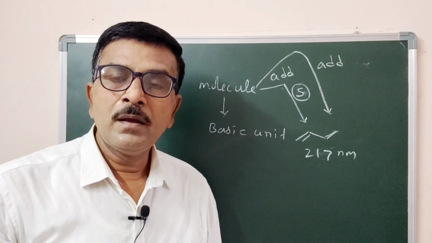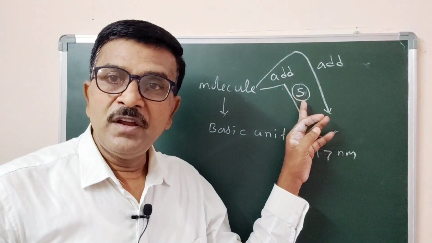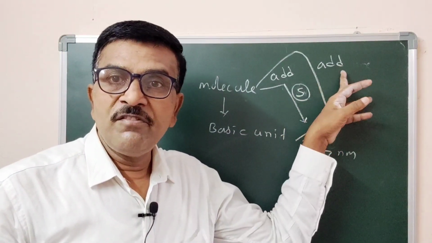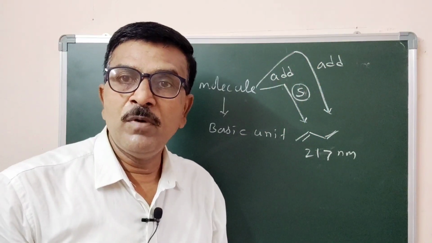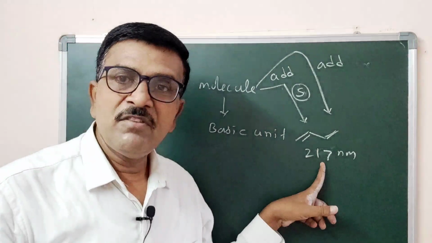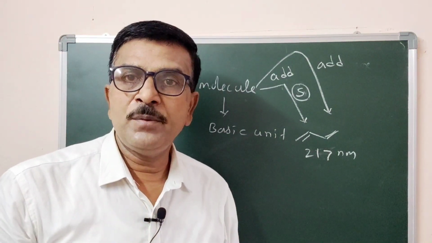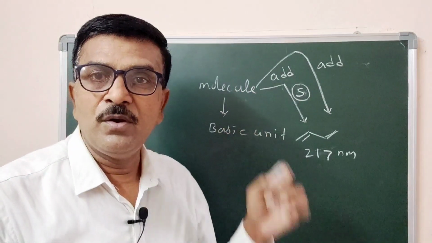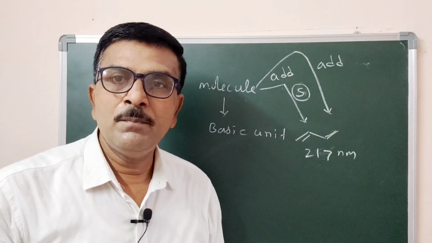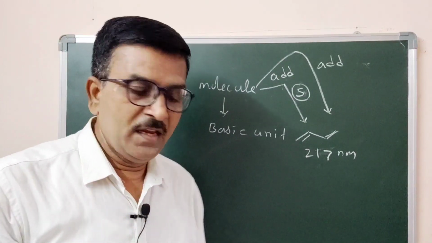A simple calculation involving addition of the effect values of substituents and type of double bond present in our molecule to the basic value, that is 217 nanometer. Then we will get the absorption maxima for our molecule. So this is the procedure for calculating absorption maxima using Woodward and Fieser rules for dienes and trienes.